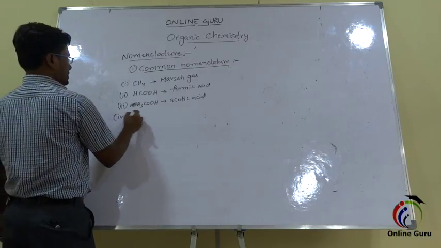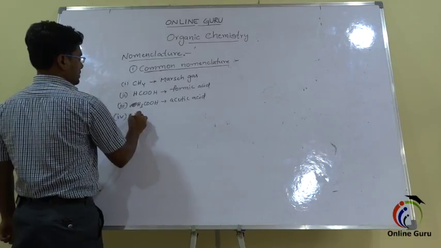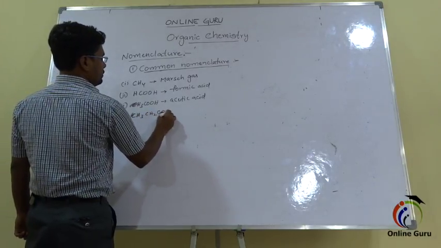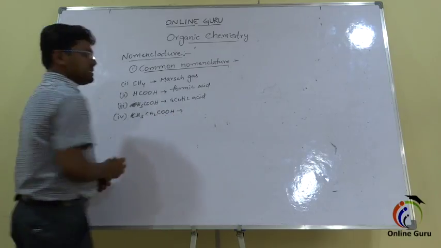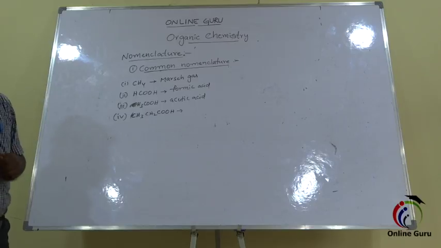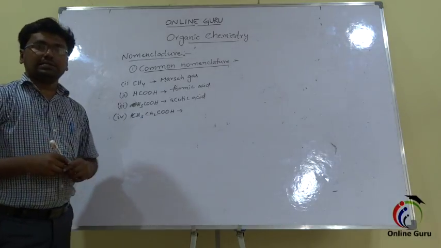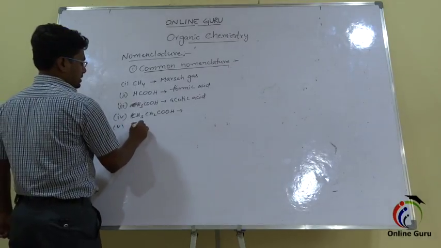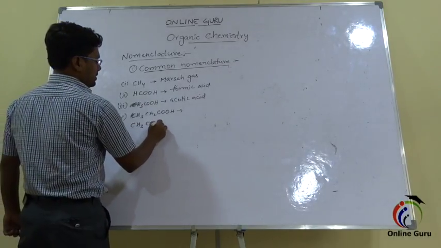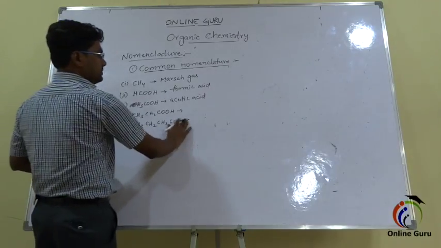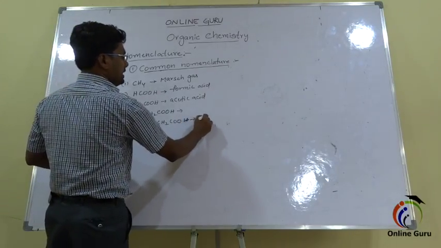Next one is CH3CH2COOH. This acid is called propionic acid. Why? Because prop means first, so it is the first prepared fatty acid. That's why it is called propionic acid. And this is called butyric acid.